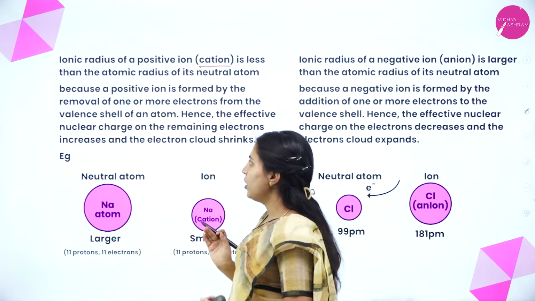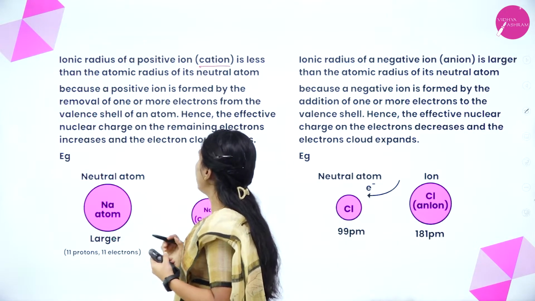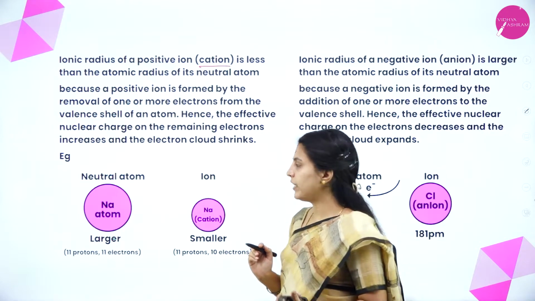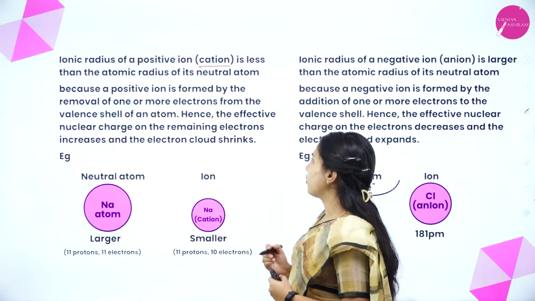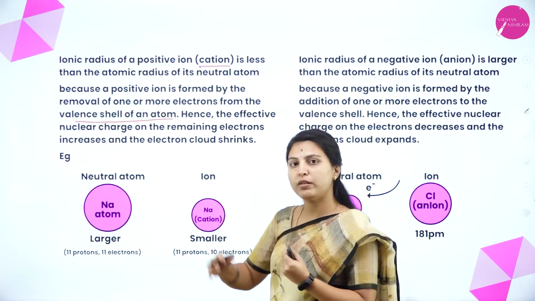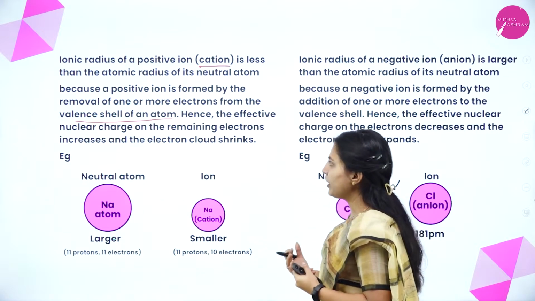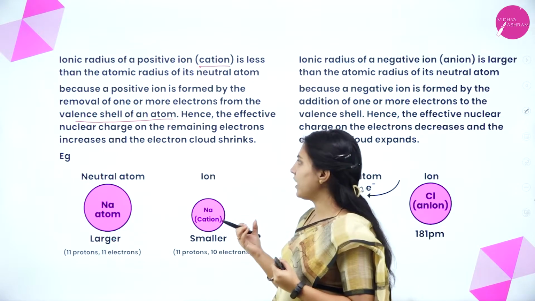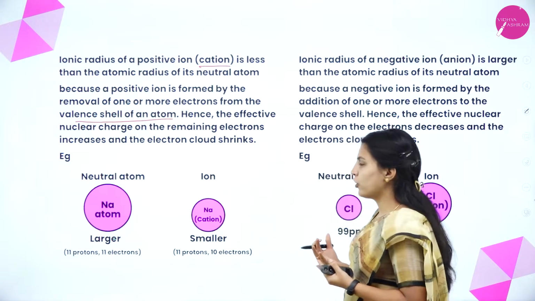How does it become smaller? The positive ion is formed by the removal of one or more electrons from the valence shell of an atom. Valence shell means outermost shell. Hence, the effective nuclear charge on the remaining electrons increases and the electron cloud shrinks.